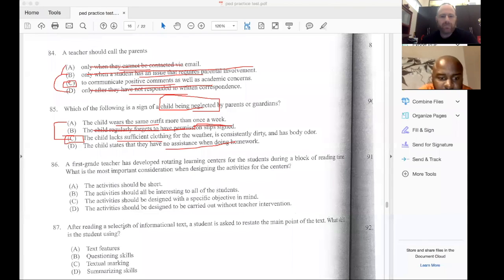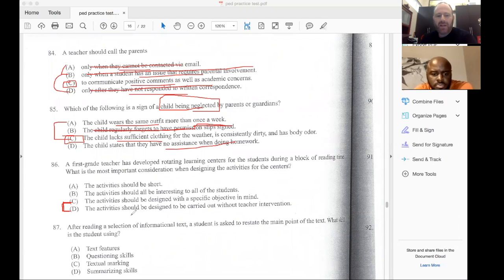The activity should be designed. And then you have D, the activity should be designed. All right. So that's going to put a little mental note in my head to keep an eye on those possible answers there. Remember, that's the first thing I want you to look for, because that's the easiest thing to see if there are similar answers. Okay. All right. So the activity should be designed.